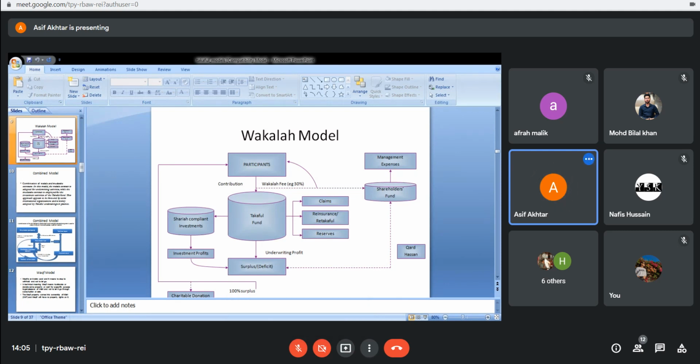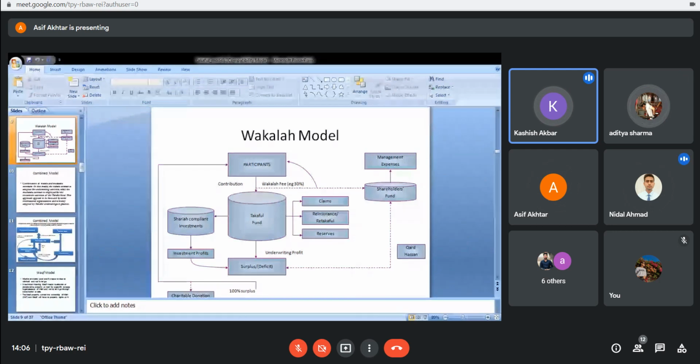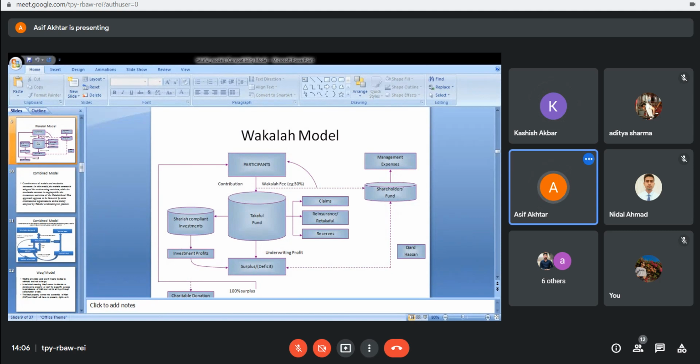A fund is created, right? What is the purpose of fund creation? What is the purpose of a fund created in insurance? What is the purpose of a fund in general? Anybody out of you? Why do we create a fund? Yes, Aditya? For investment, sir. For using it as claims reserves and for doing the reinsurance, we use the funds. Exactly. In simple language, a fund is created for the purpose of investment.